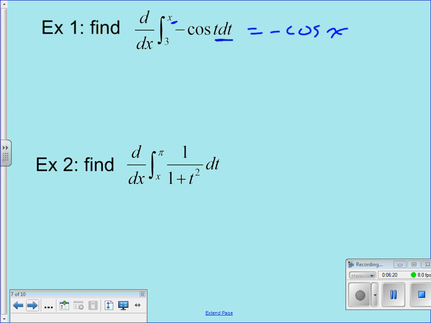Yes? Would it ever be the same variable? No, it won't be, because the rule doesn't work with it being the same variable. So, yeah. Any other questions?